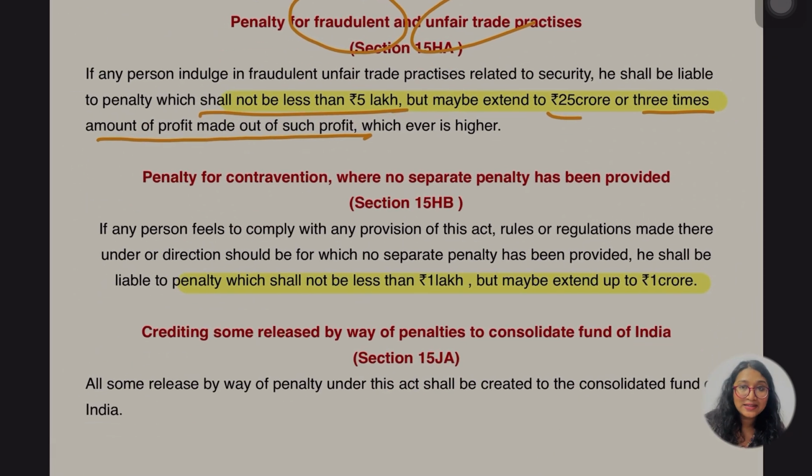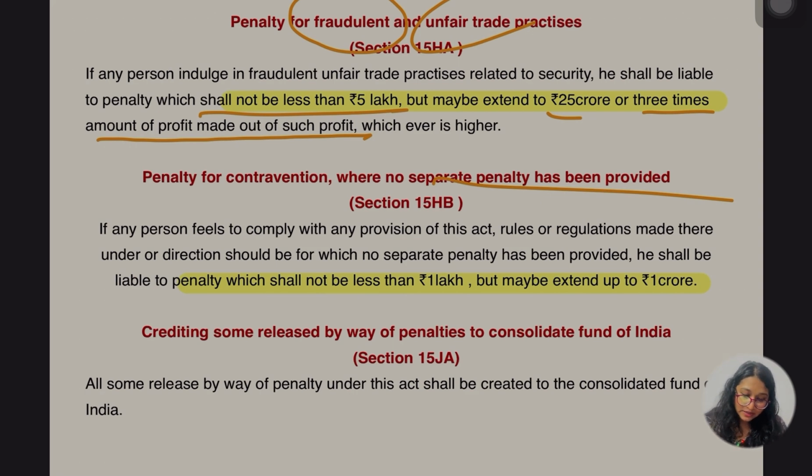Let's go for the other penalty 15HB, ठीक है. They are saying the penalty for the contravention where no separate penalty has been provided, where there is no specification of penalty related to any of the let's say of transaction, ठीक है. Or if suppose anything happened, ठीक है, but for that thing there is no penalty mentioned in our law, ठीक है. In that case this penalty is going to be imposed, ठीक है.